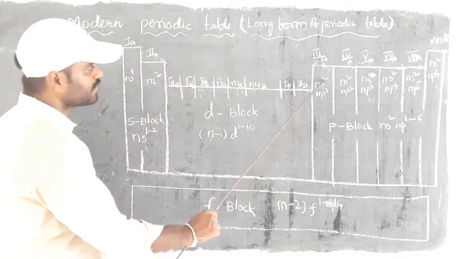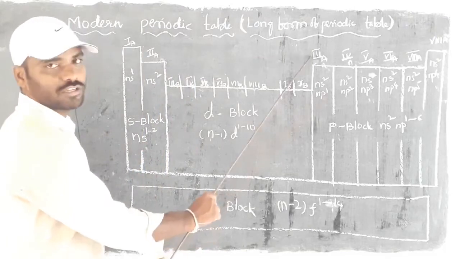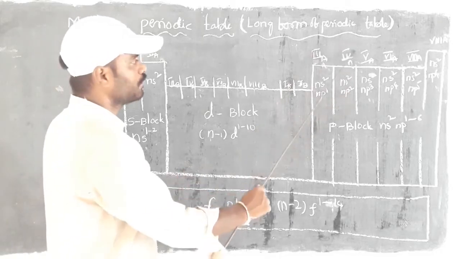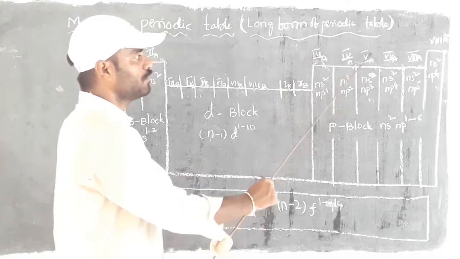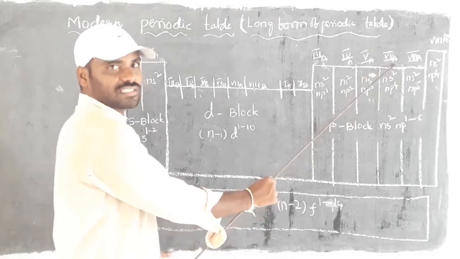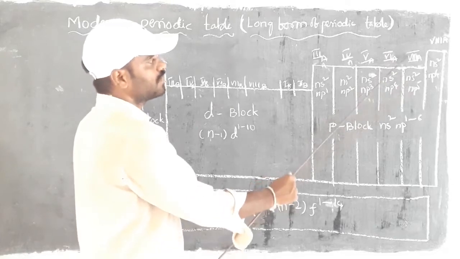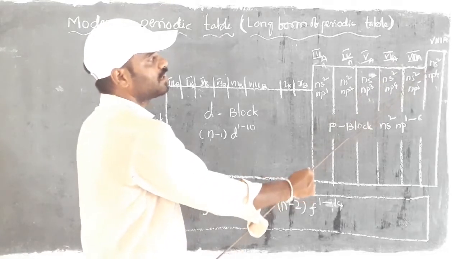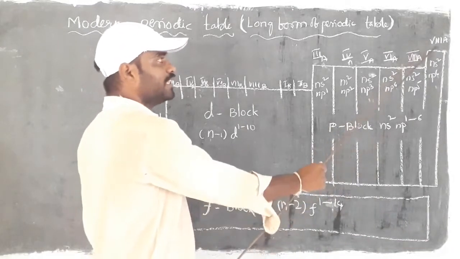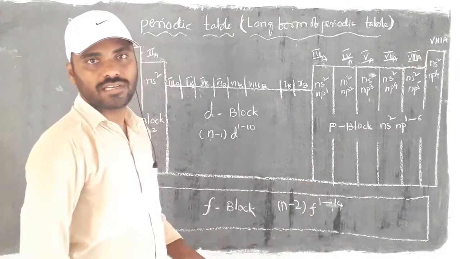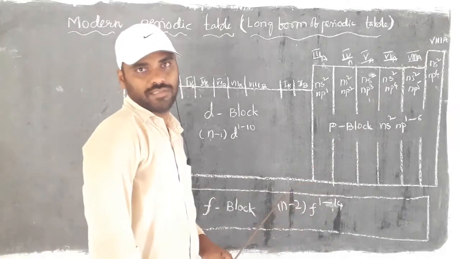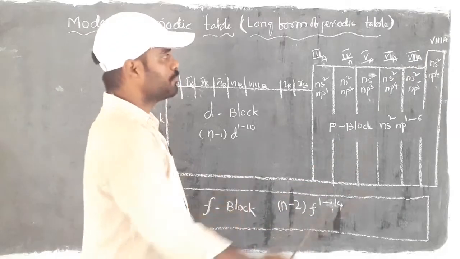Here the number of valence electrons is 3 for the third group, 4 for the fourth group, 5 for the fifth group, 6 (2 plus 4) for the sixth A group, 7 for the seventh A, and 8 for the eighth A. This eighth A group is also known as inert gases, or zero group elements. We have a special name for this.